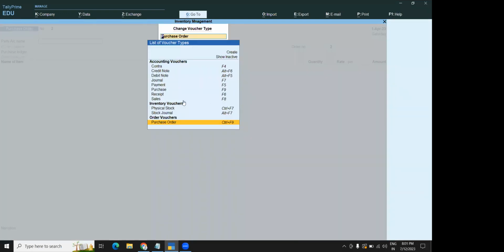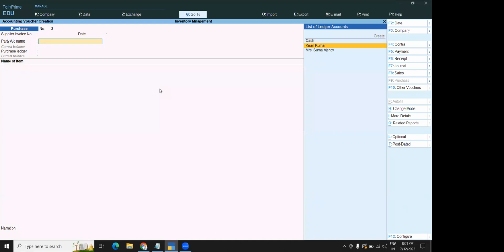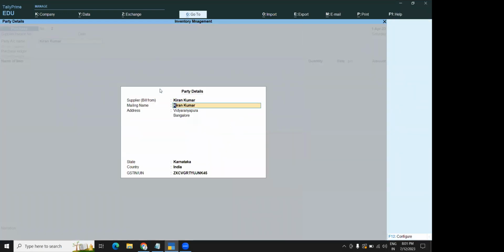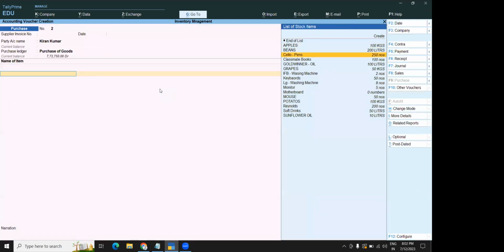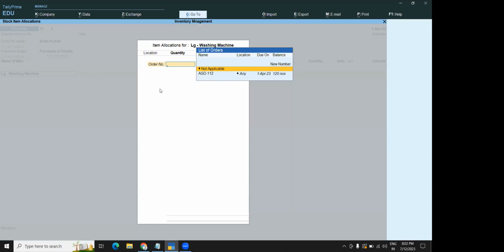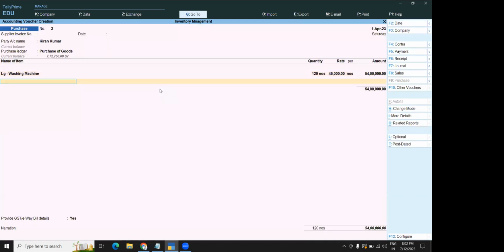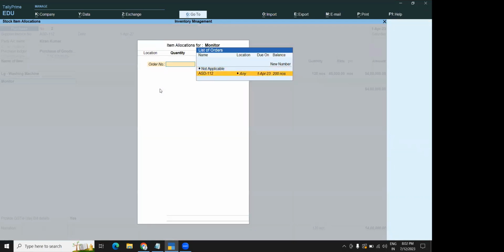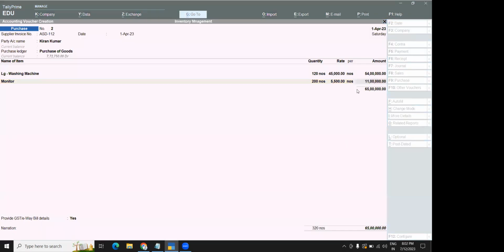So go to our other vouchers. Click on purchase. So Kiran Kumar, here you don't have to give all the details. Only if you enter your purchase order number, it is enough. Only the order number you have to give. Just cross check once. That's it. Just take monitor, order number you give. That's all.